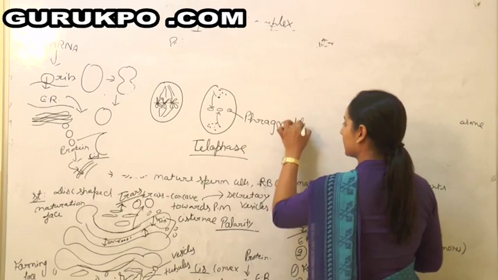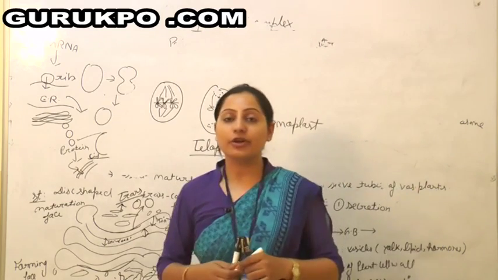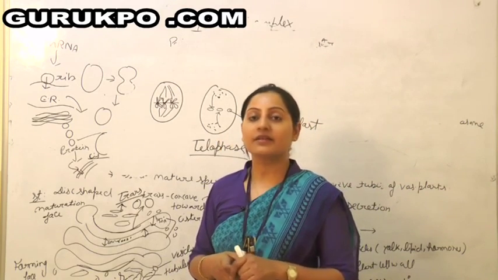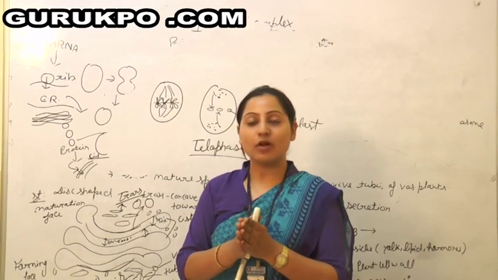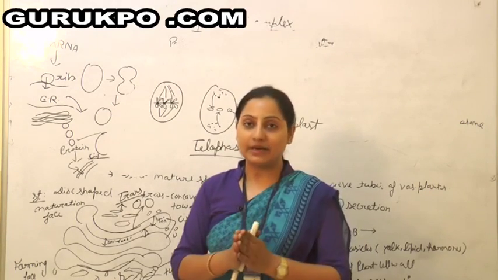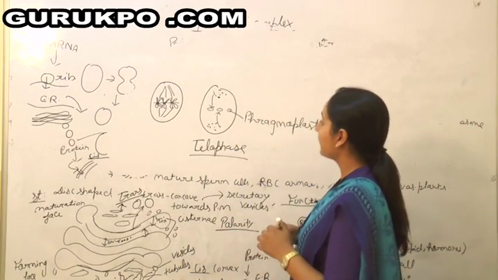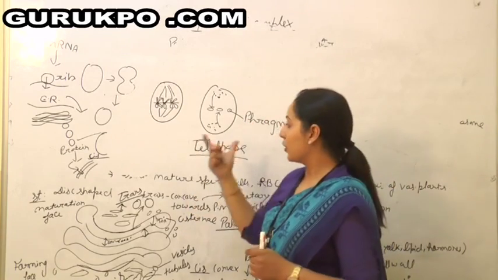Phragmoplast. Now, as we already know, the cell wall is made up of cellulose and pectin, and the cement which binds the cells, that is called the middle lamella. That consists of pectic substances. So a phragmoplast is there which has Golgi vesicles.